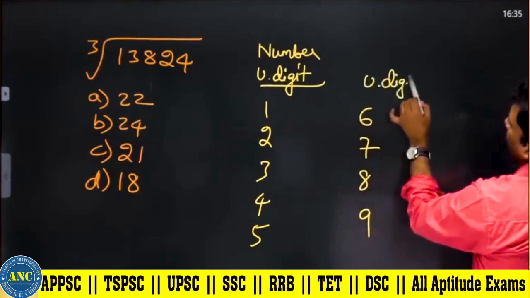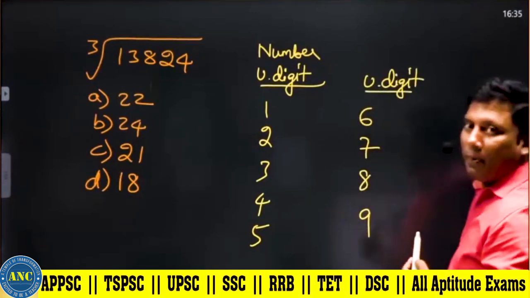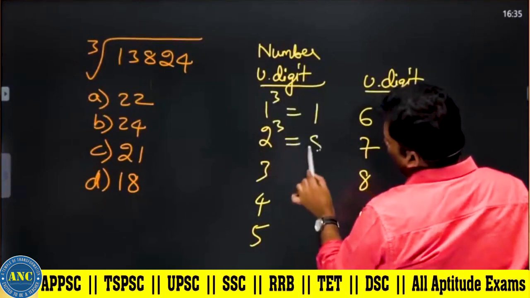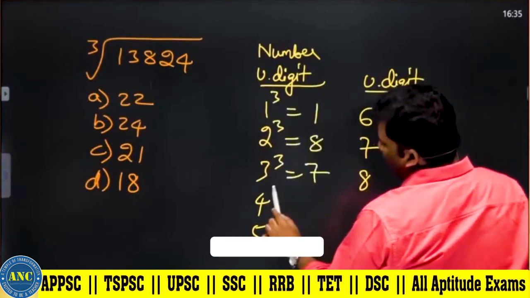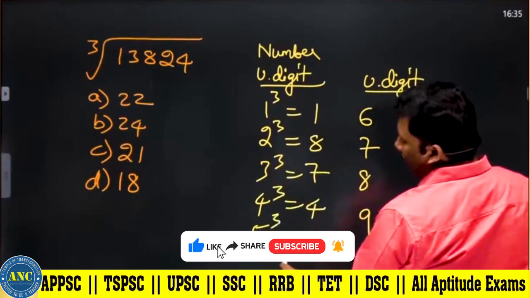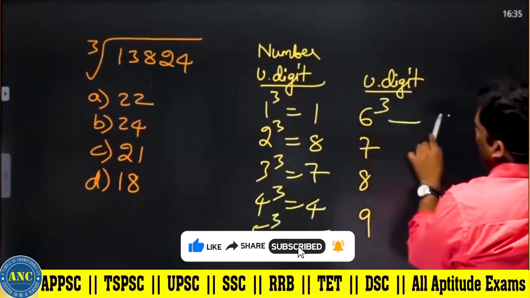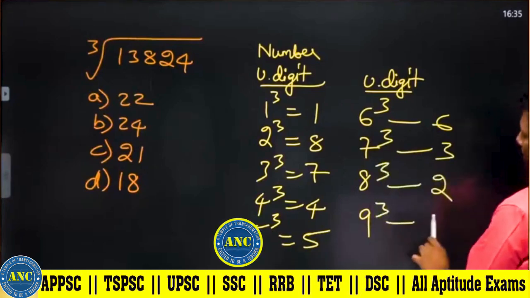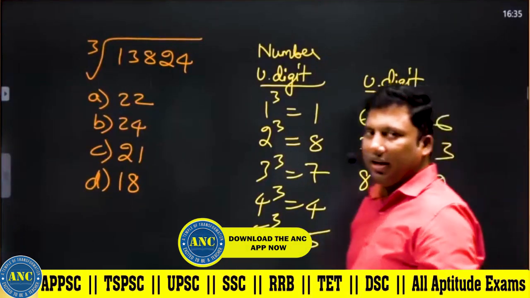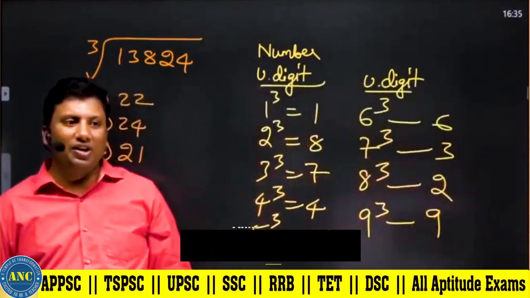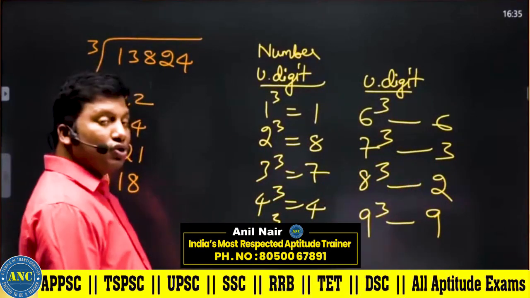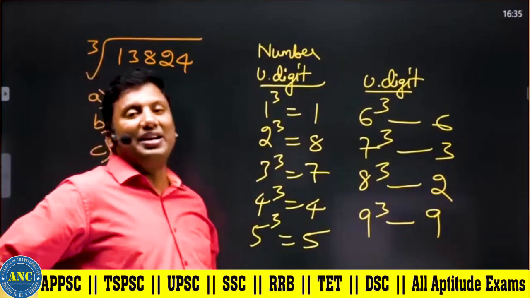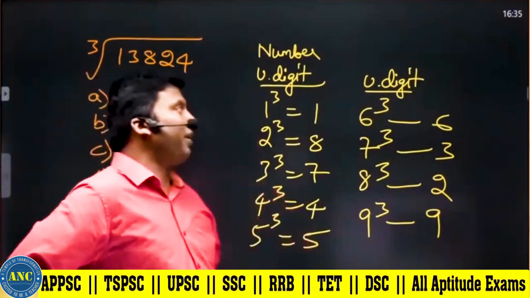Let me cube it. 1 cubed is 1, 2 cubed is 8, 3 cubed is 27, 4 cubed is 64, 5 cubed is 125, 6 cubed is 216, 7 cubed is 343, 8 cubed is 512, 9 cubed is 729. Cube root of 13824, we are finding it. First we will understand some beautiful similarity between a perfect square and a perfect cube.